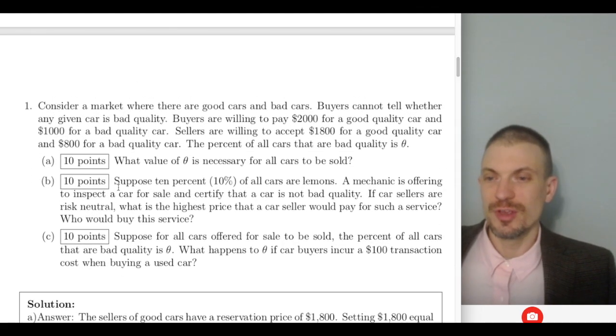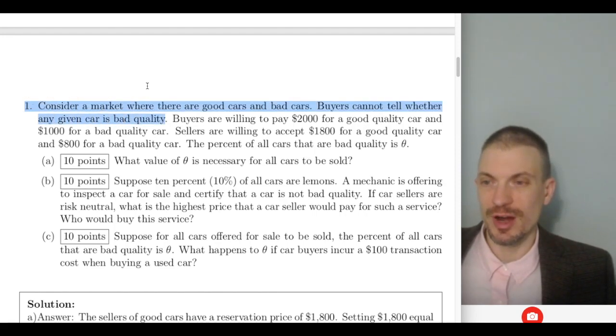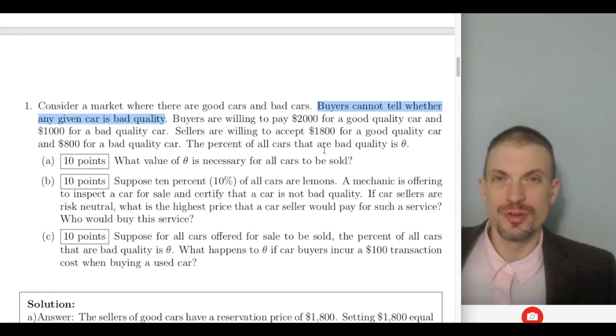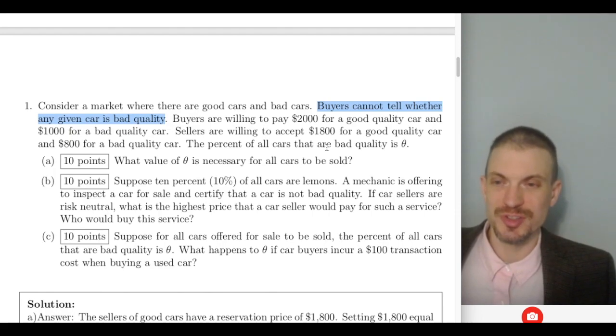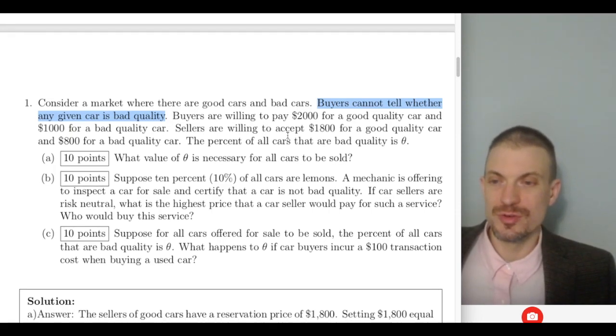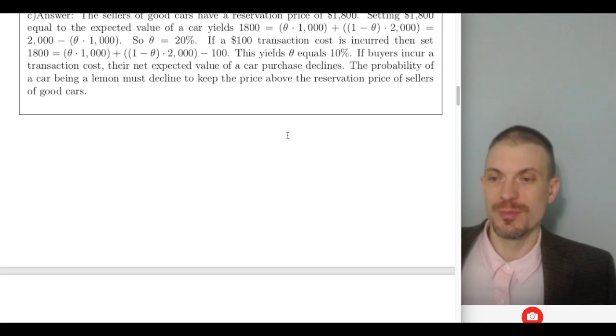The first case, we want to know what value of theta, what fraction of bad quality cars, still allows all cars to be sold. So remember, if the consumers are unable to distinguish quality of cars prior to purchase, they're going to assume the value of the car that they're about to buy is just equal to that of a randomly selected car. So they're going to find their expected value, and that's going to be the most that they'll pay.